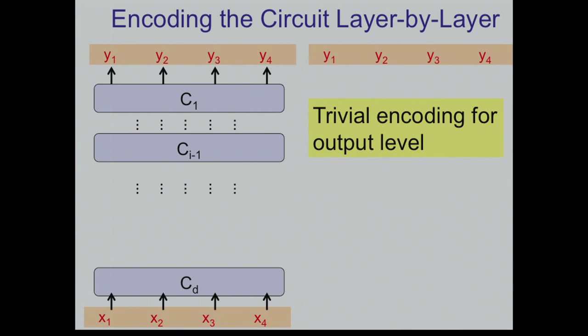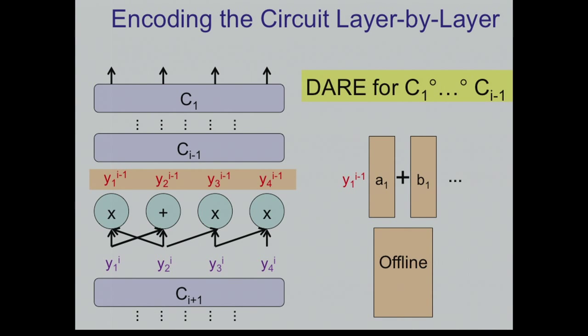So the first step is trivial, right? I want to encode the function that maps this intermediate value to the final output value, but this is just the identity function, so I can encode it easily. This is a decomposable affine randomized encoding for this function, trivially. Now let's assume that I got to this level. So I have a good encoding for the computation that takes this layer to the output level, and I want to extend it to encode the function that takes these values to the output. So how can I do it?